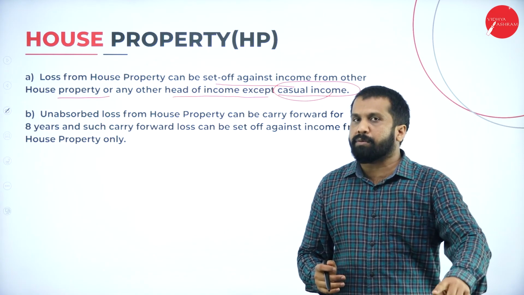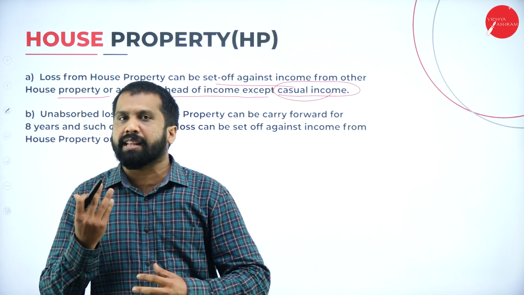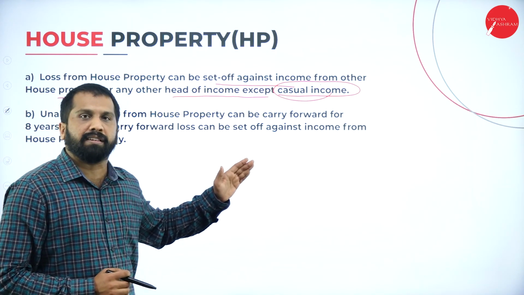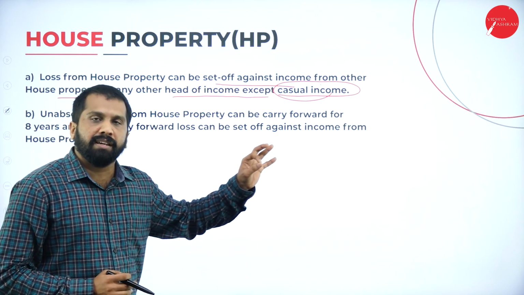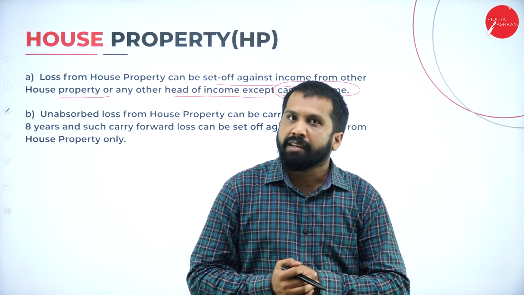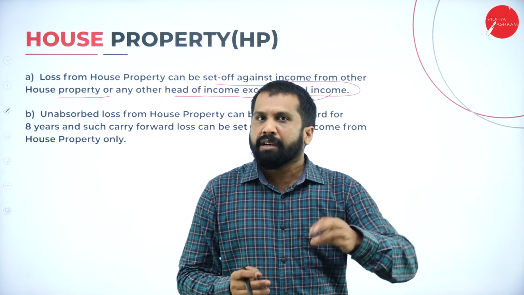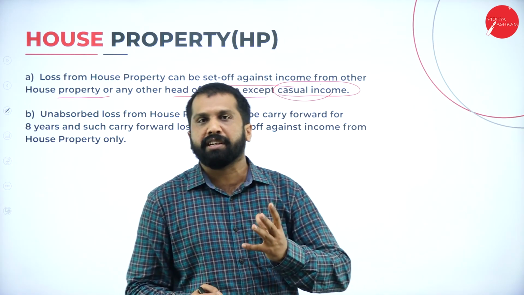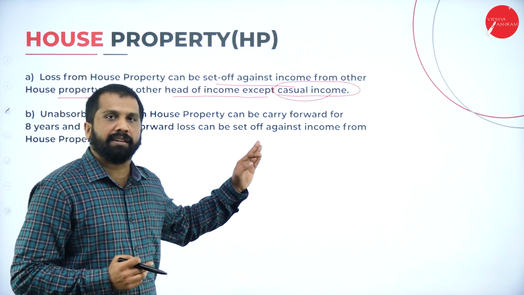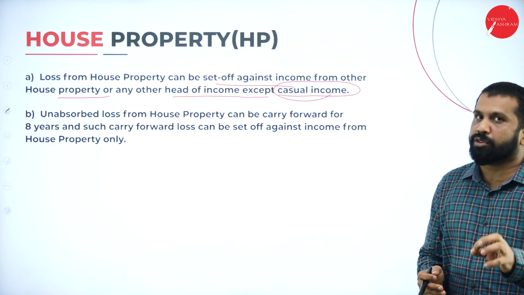Will you get 10,000 rupees every day while walking? No. So if you get this kind of income occasionally, once in your lifetime, once or twice in a year, we call it casual income. Or else you are doing well, and suddenly your employer calls you and gives 10,000 rupees as a token of appreciation or happiness. Those are called casual income. Clear? Your house property loss cannot be set off against your casual income.